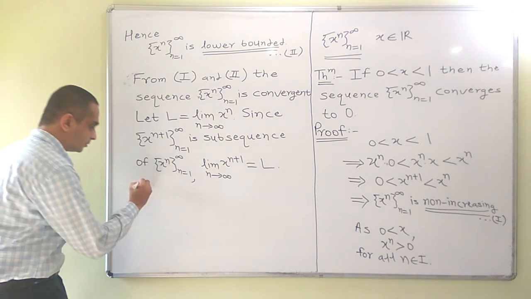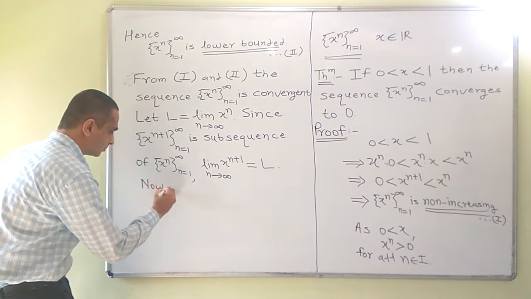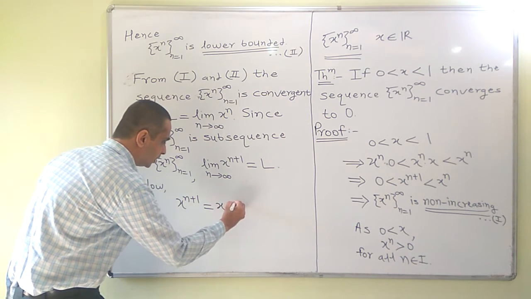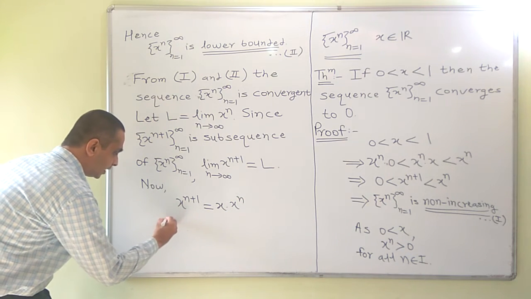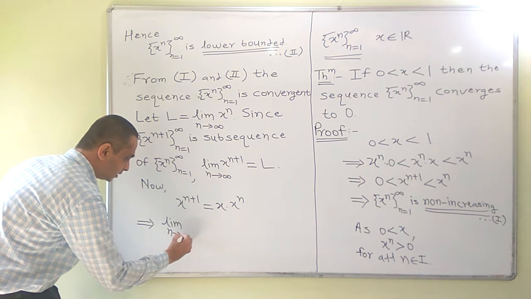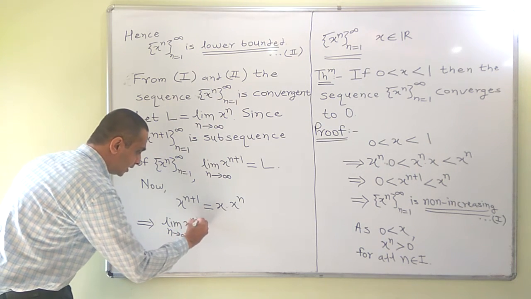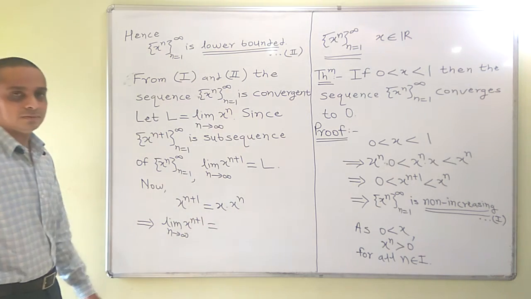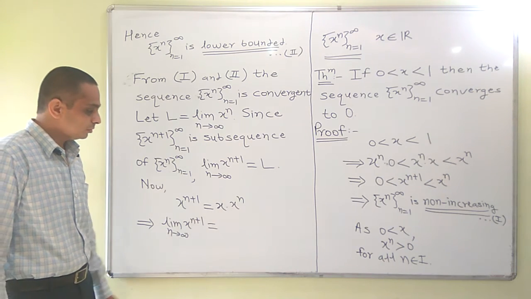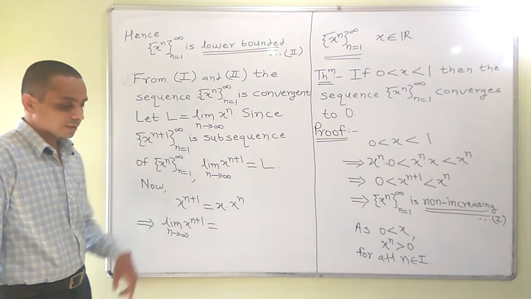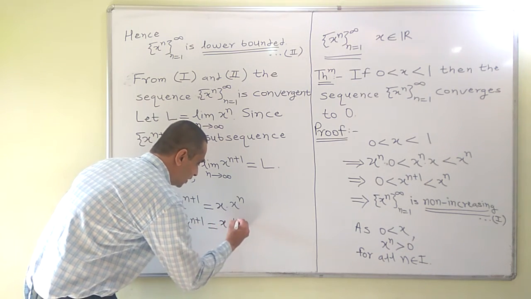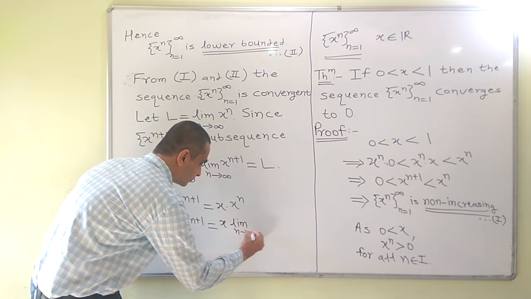Now consider x raised to n plus 1, we can write it as x into x raised to n. On taking limit, we will get limit of x raised to n plus 1 as n tends to infinity equals, so note that we are taking limit with respect to n, so x is constant while evaluating this limit, and we can take the constant outside because we are evaluating limit with respect to n.